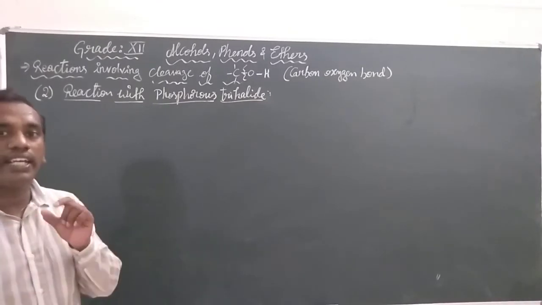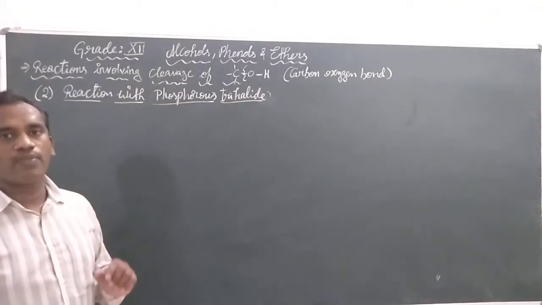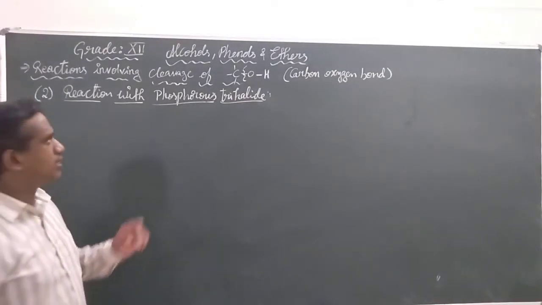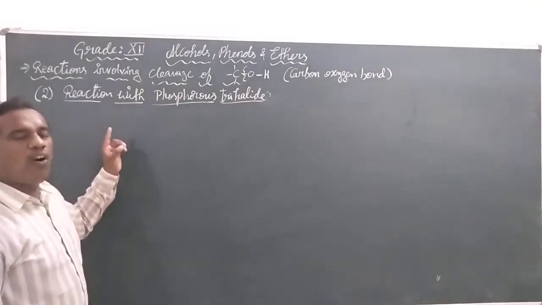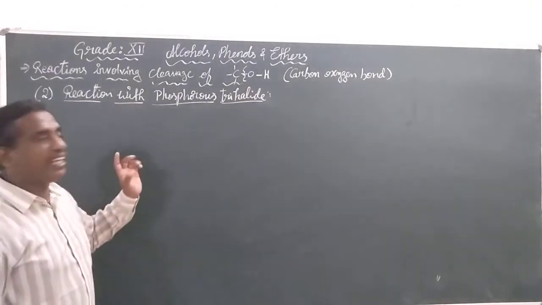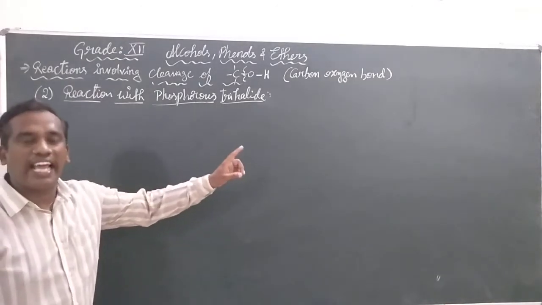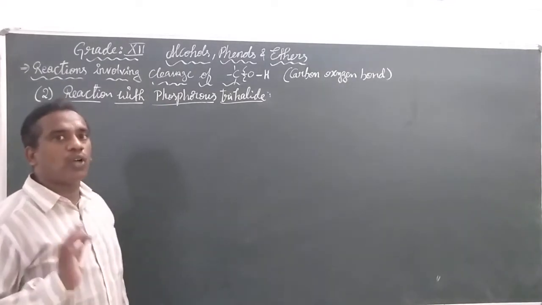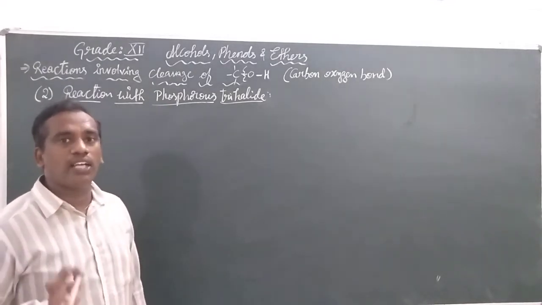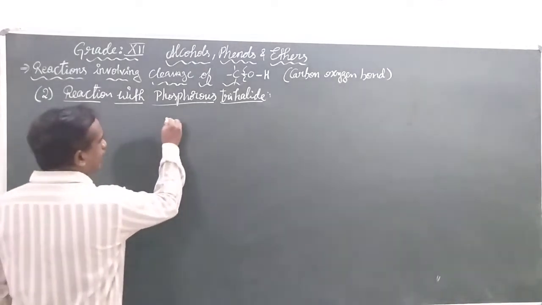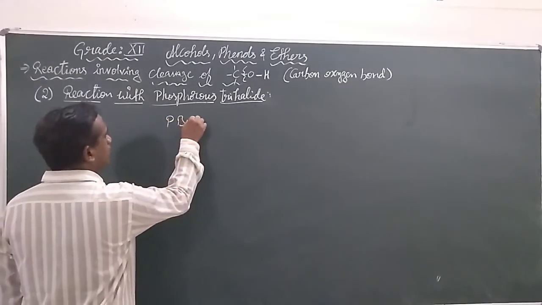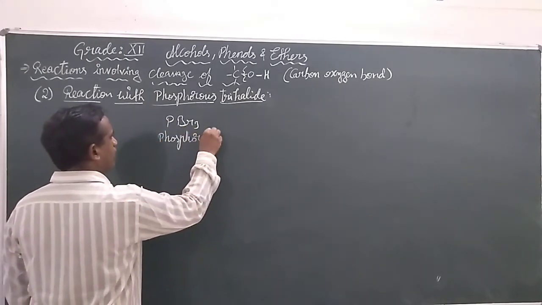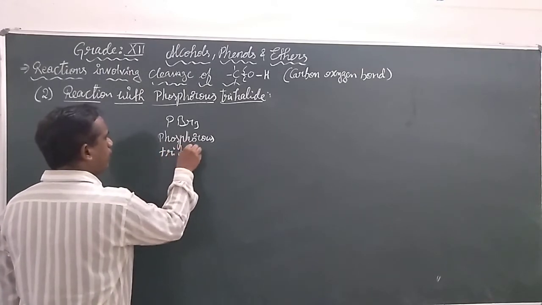Let us see the second kind of reactivity of cleavage between the carbon and oxygen bond in the case of alcohols. We are observing what will happen when an alcohol is reacted with a phosphorus trihalide. We had already discussed this topic in the 10th chapter, haloalkanes and haloarenes. I am using phosphorus tribromide.